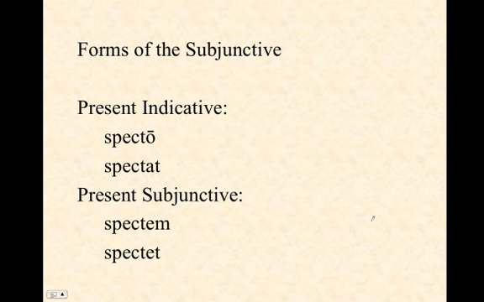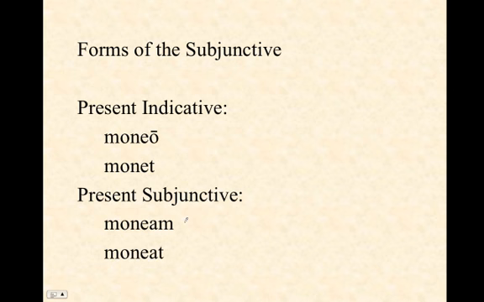Latin has separate forms for any situation such as we just saw with that I were taller. Now, in the first conjugation, there's going to be a shift from the theme vowel A to the use of an E. And so I look, he looks, specto spectat, becomes spectem spectet. In the second conjugation, you have a shift from the theme vowel E to an EA. And so, that I may warn moneam, that he may warn moneat.